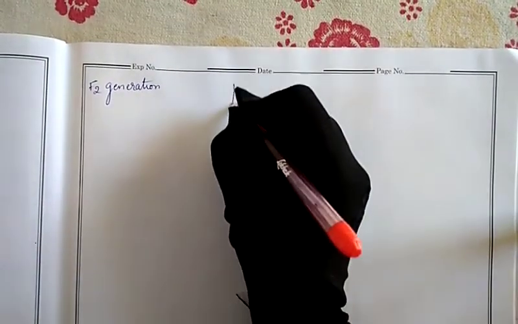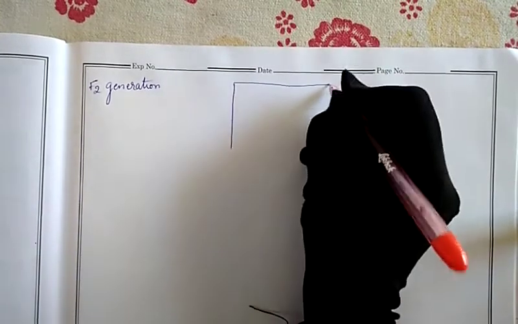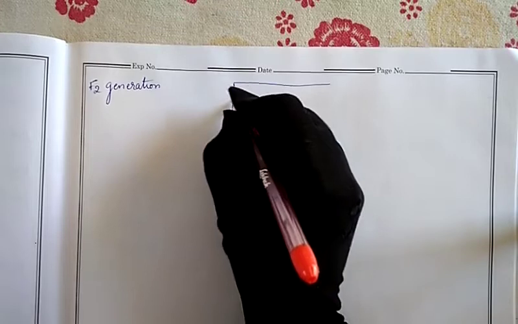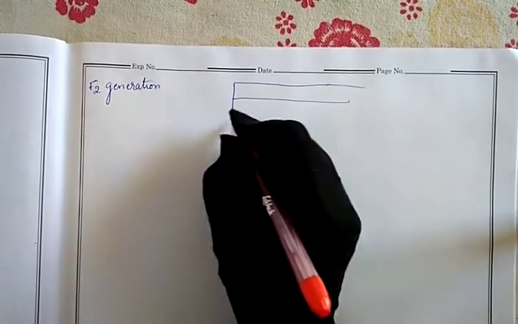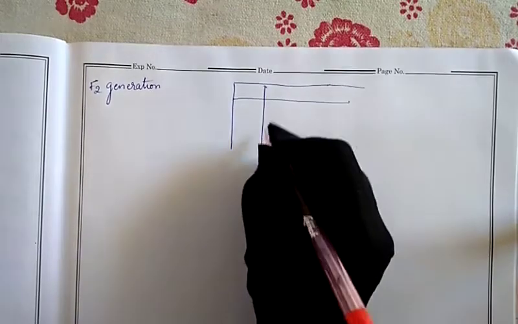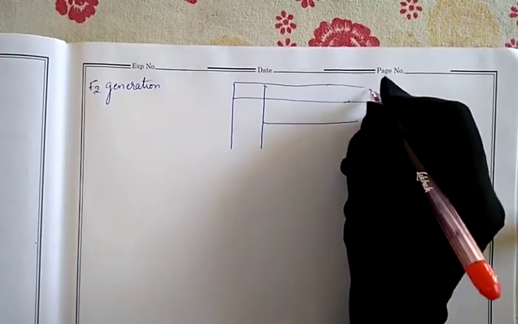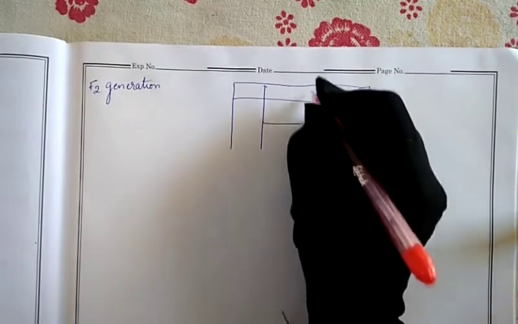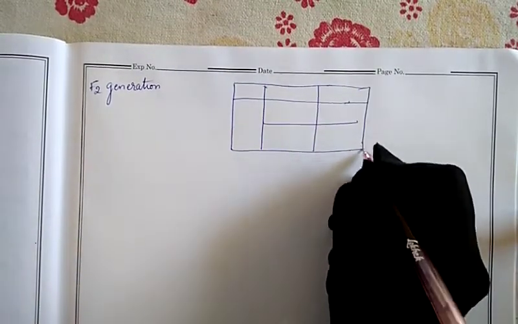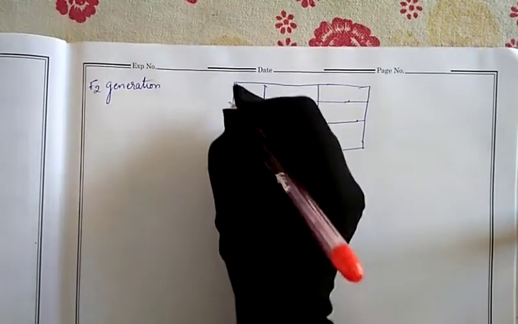This is what we are calling a checkerboard.